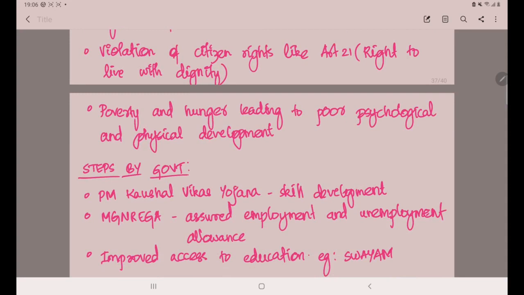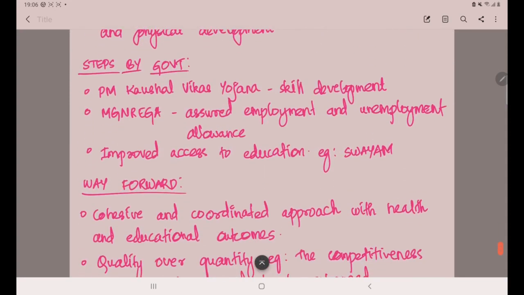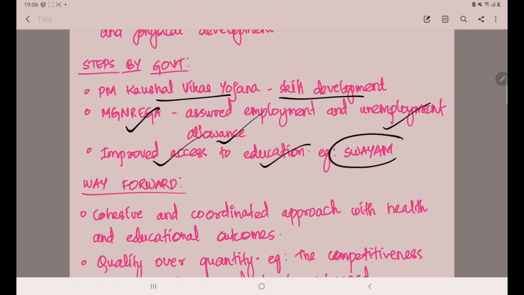Then what are the steps taken by the government? So PM Kaushal Vikas Yojana. It is a scheme to develop the skills of the youth so that they can earn a good livelihood. Then MGNREGA. It is one of the successful schemes, and it is also giving an unemployment allowance. Then improved access to education. See online education channels and other initiatives like SWAYAM.